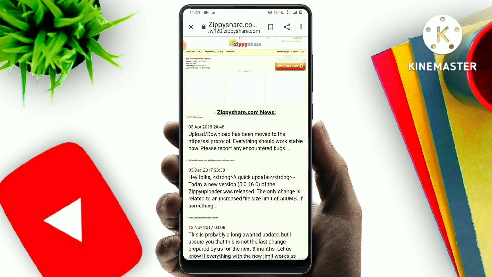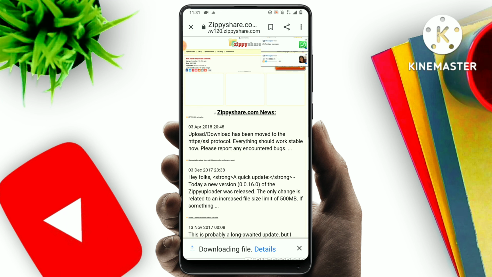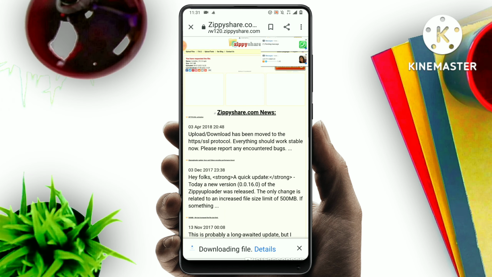So you can see the download button at the top right corner. Just tap on it to download your Lucky Patcher, okay? Download. Wait for it to download, okay? Wait. Tap on open, okay?